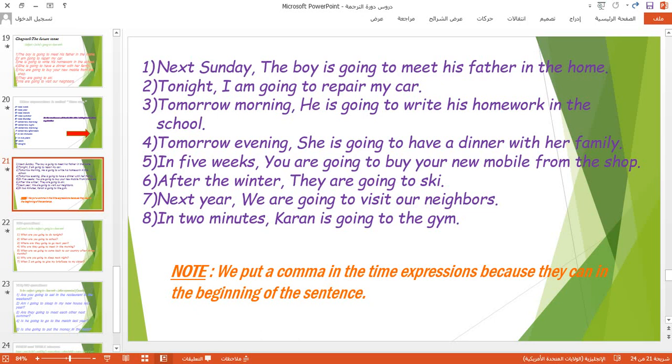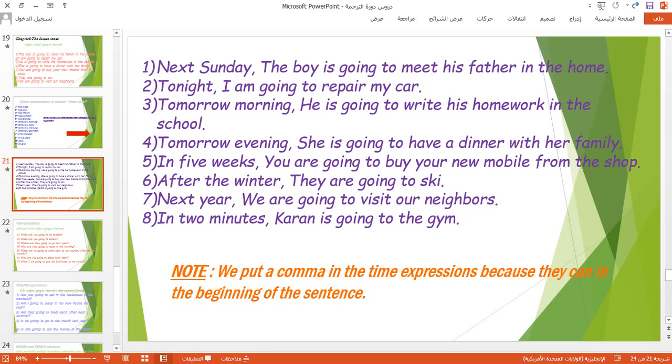Tomorrow morning, he's going to write his homework in the school. The fourth one, tomorrow evening, she's going to have a dinner with her family. The fifth one, in 5 weeks, you are going to buy your new mobile from the shop. The sixth one, after the winter, they are going to ski. The seventh one, next year, we are going to visit our neighbors. The eighth and the last example in this slide, in 2 minutes, Karan is going to the gym.